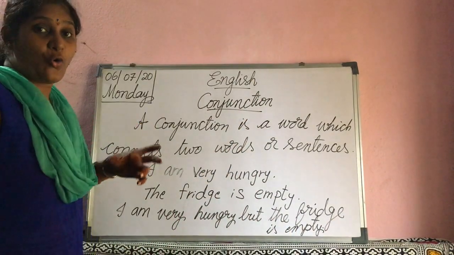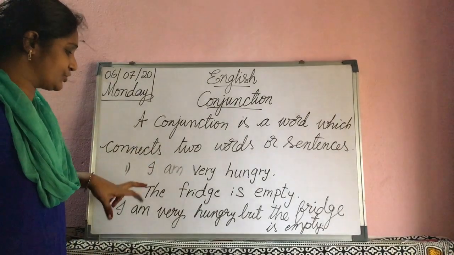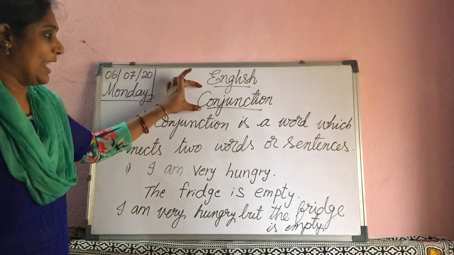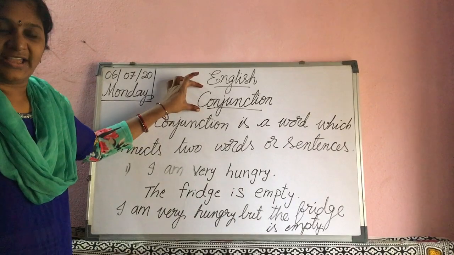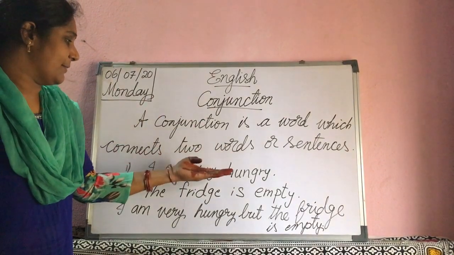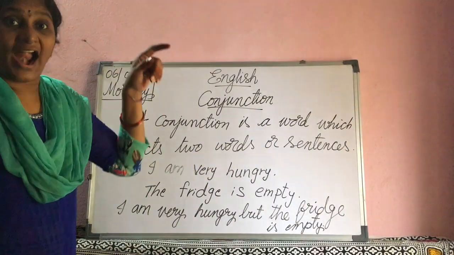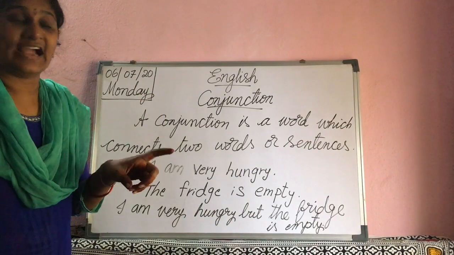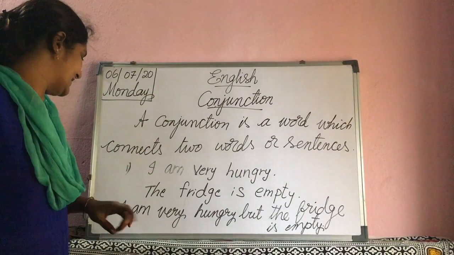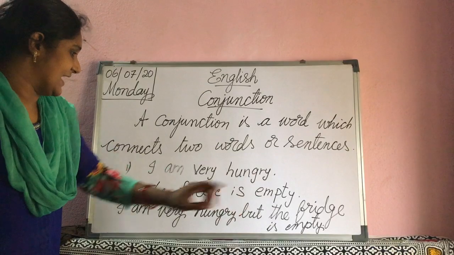Here see how I connect these two sentences with the help of a conjunction. In the previous example sentence, I used "and", A-N-D, and "and" is a conjunction.